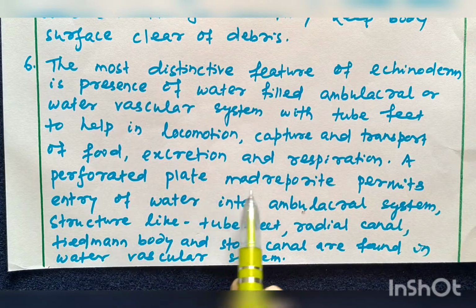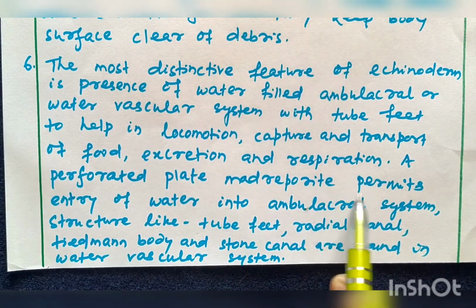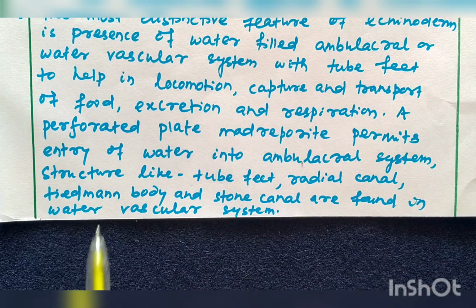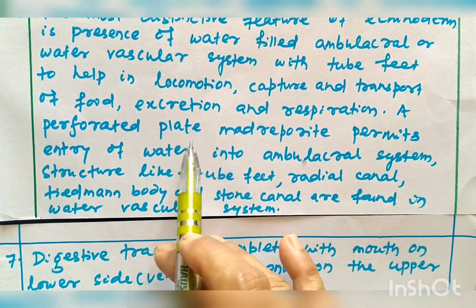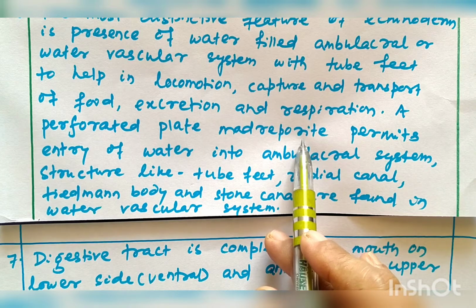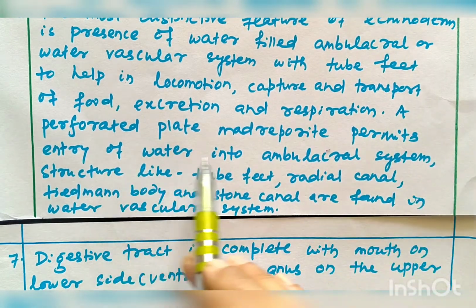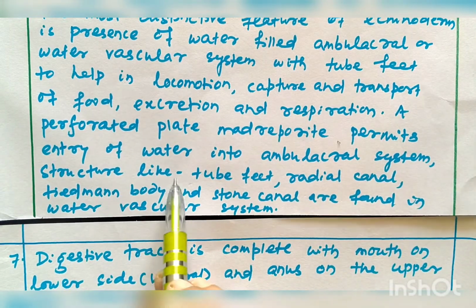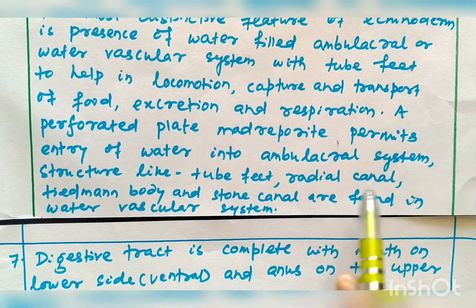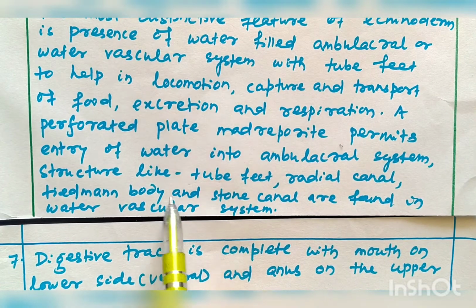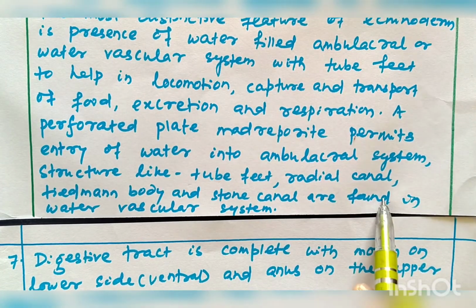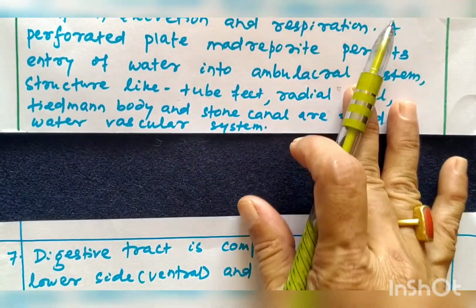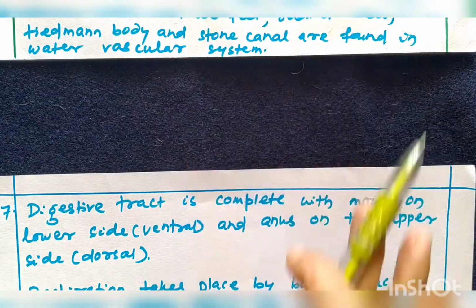A perforated plate, madreporite, permits entry of water into ambulacral system. A perforated plate known as the madreporite, which permits entry of water into ambulacral system. Structures like tube feet, radial canal, Tiedemann's body and stone canal are found in water vascular system. So, water vascular system is present in this phylum.